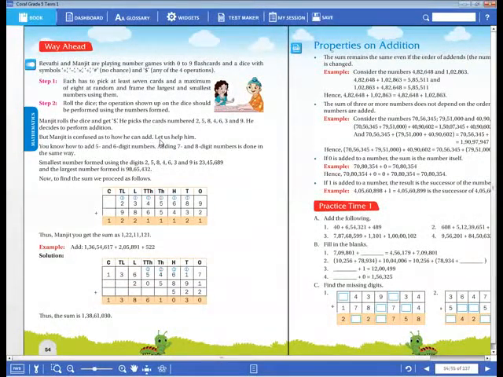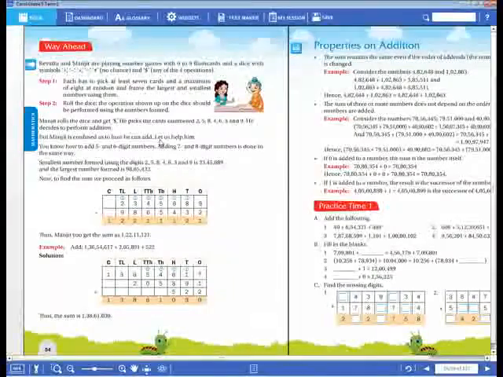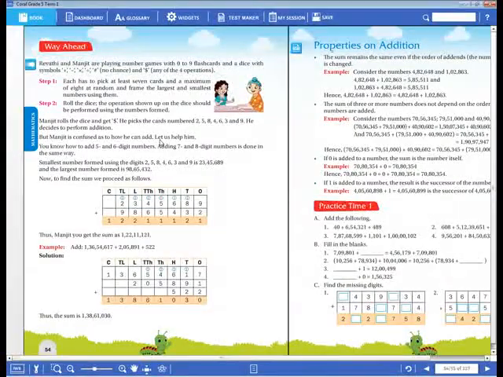When we are adding any 2 numbers, for example, the first number is 324 and the second number is 624. When we add these 2 numbers, we get 948. Okay, yes or no, dear children? We get the answer 948.